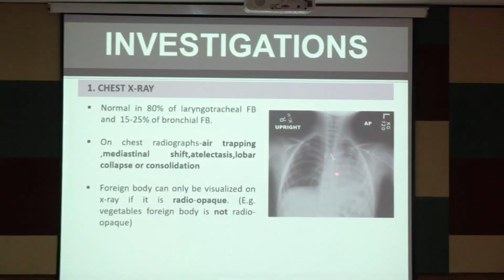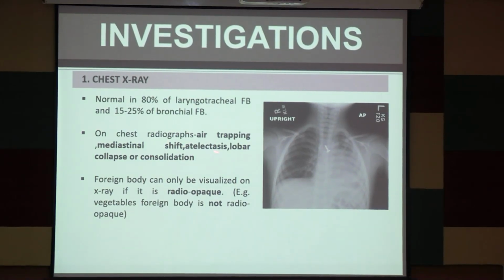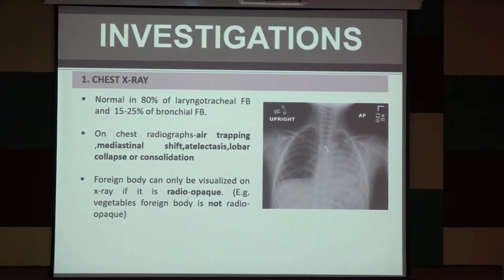But if there are findings, what are they? You can see there is a foreign body, a screw, in the left main bronchus. Initially there will be air trapping, mediastinal shifting, atelectasis, and finally some consolidation or collapse. A foreign body can be visualized by X-ray only if it is radiopaque. If it is a vegetable foreign body, it is not visible in the X-ray, and for this you will need fluoroscopy for radiolucent foreign bodies.